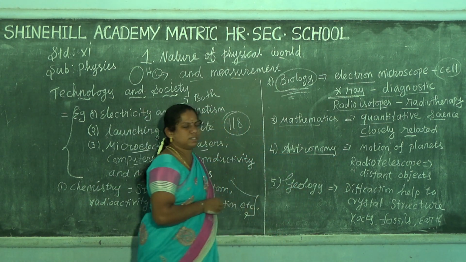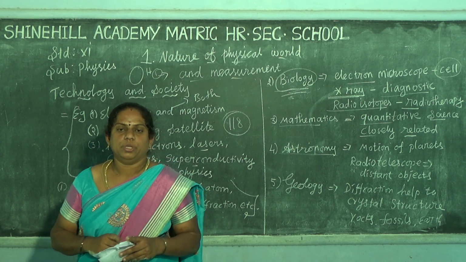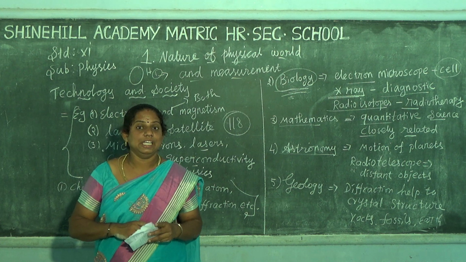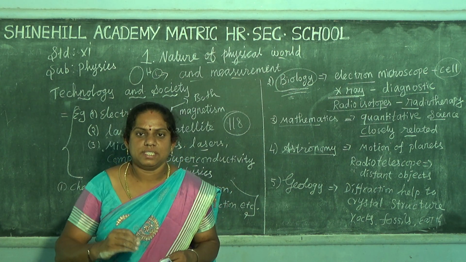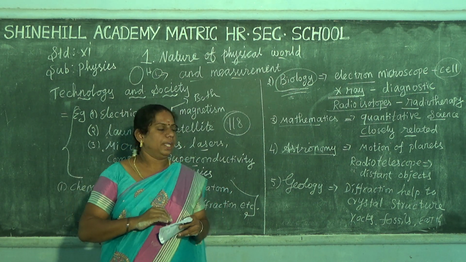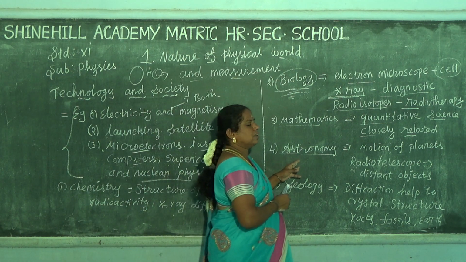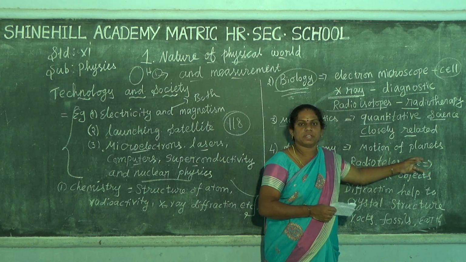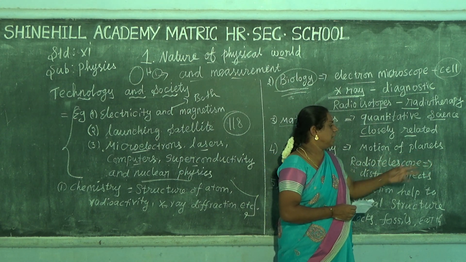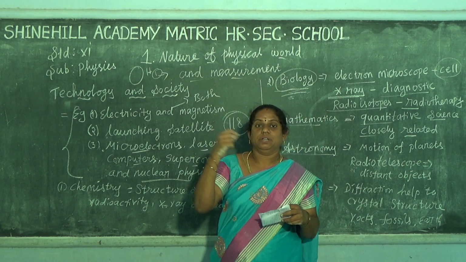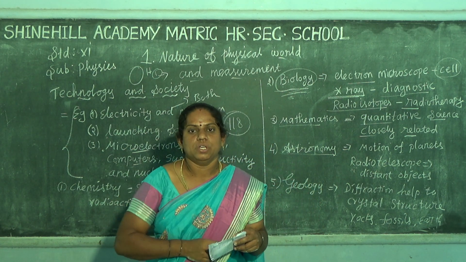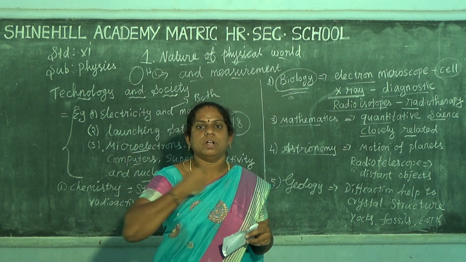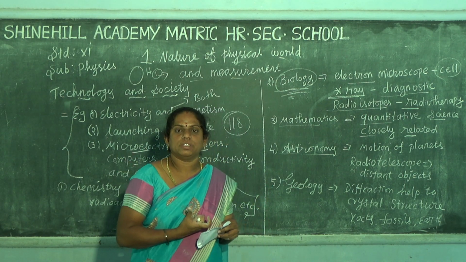Astronomy means the astronomical telescope. You know the telescope? Galileo discovered the telescope. The astronomical telescope is used for the motion of planets. For example, in the solar system, the sun is the center and the other nine planets revolve around the sun.